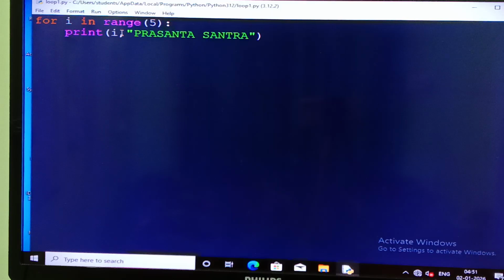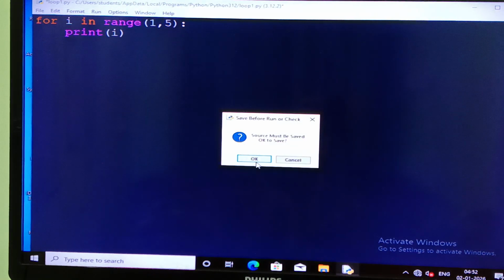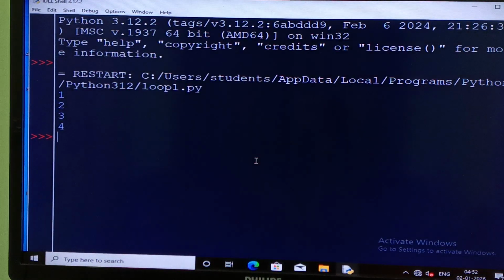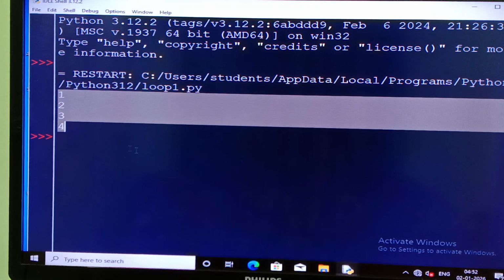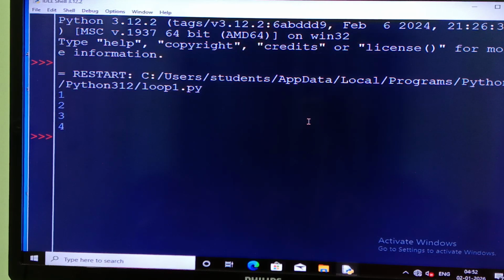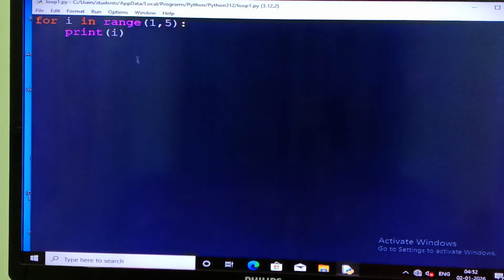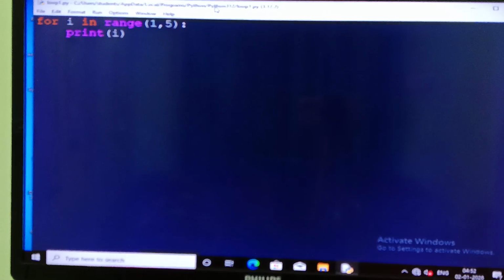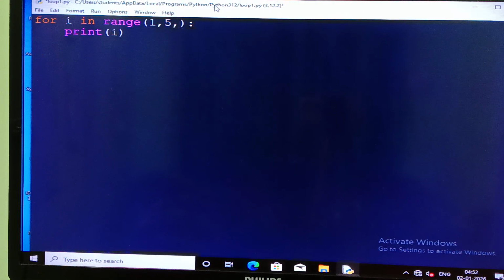Now we are going for the next examples, which I already have explained. Check it now. I'll write the two arguments. Here in the second example I have written 1, 5. If it is 1, 5, what will happen? The computer will print 1, 2, 3, 4. Run module. Okay, check it. My answer is 1, 2, 3, 4. In this way we are writing the next example. For the next example, I told you, we can mention the step, comma, plus 2. So it is 2. Now go for this one.